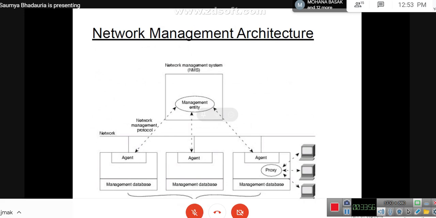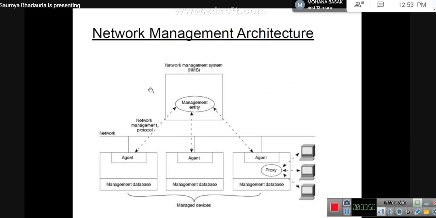No, ma'am. Okay. What would happen? These informations would be communicated. Further, any decision which is taken is decided upon by these management entities in collaboration with all the information that has been communicated via these agents and proxies in this entire architecture.